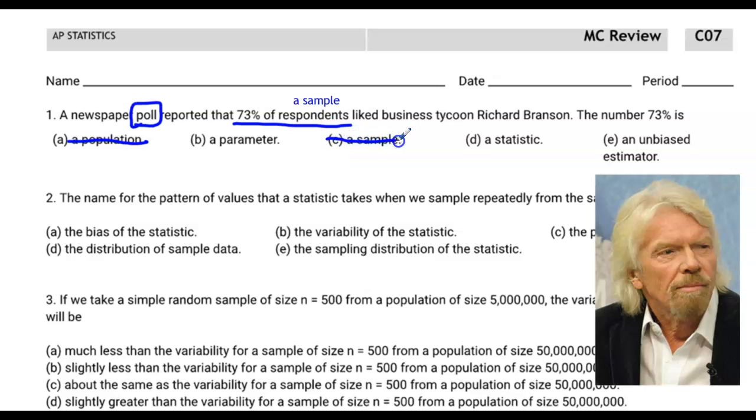It's not the 73% number. 73% is a value that is representative of that sample. So it's not a parameter. Keep in mind, a parameter is a value that represents the entire population. 73% is a number that represents some value of the sample. That is otherwise known as a statistic. Whether it's an unbiased estimator or not, we're not quite sure, but we do know that it is a statistic.